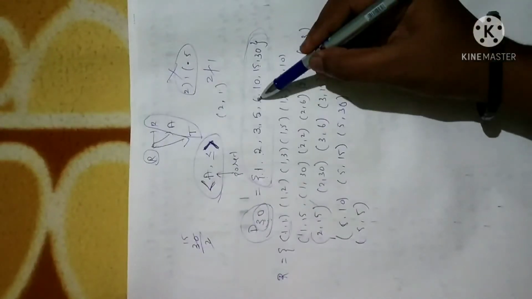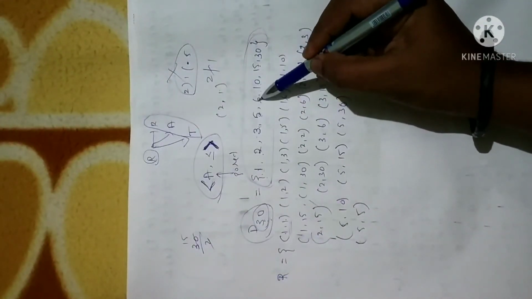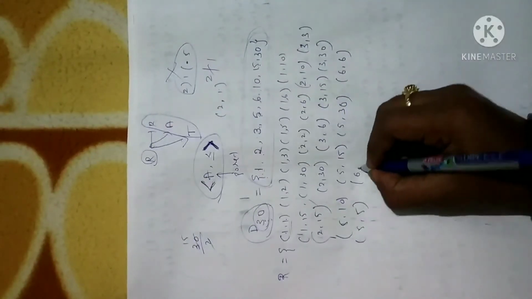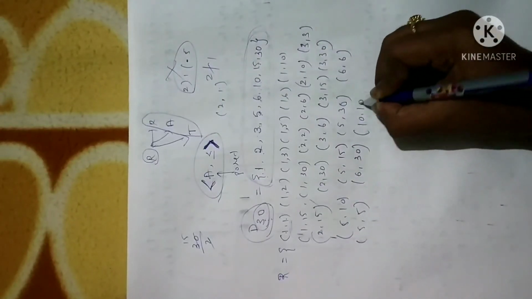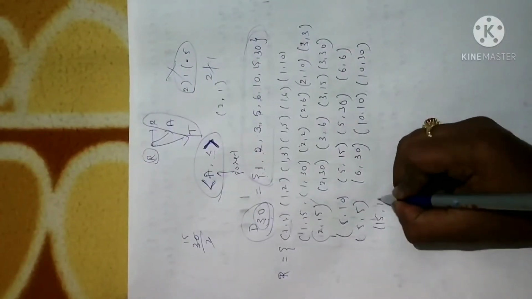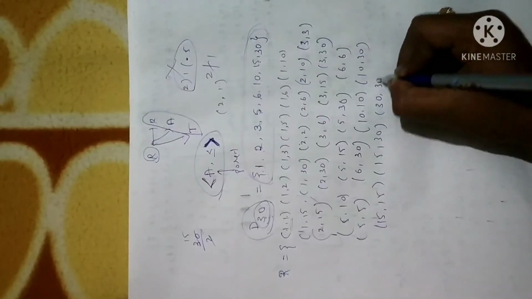Now I am talking about 6. 6 cannot divide 3, 6 cannot divide 5. But 6 can divide itself. 6 cannot divide 10, 6 cannot divide 15. But 6 can divide 30. Similarly, writing all the elements, I am going to get 10 comma 10, 10 comma 30, 15 comma 15, 15 comma 30, 30 comma 30.